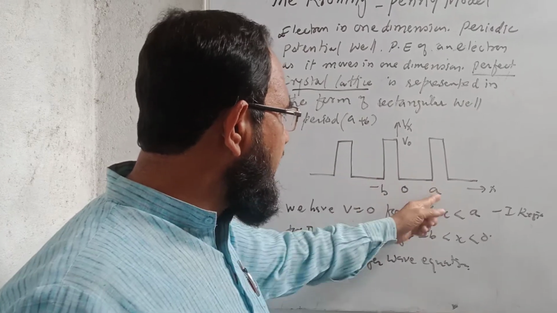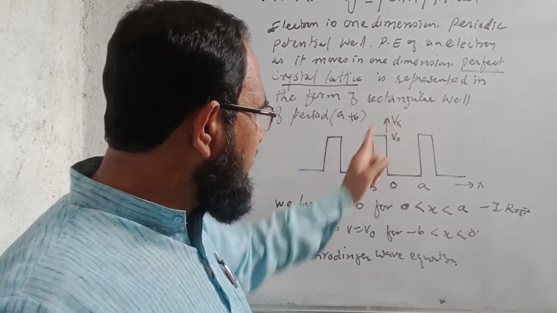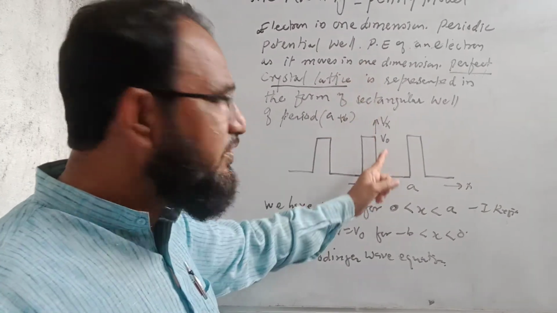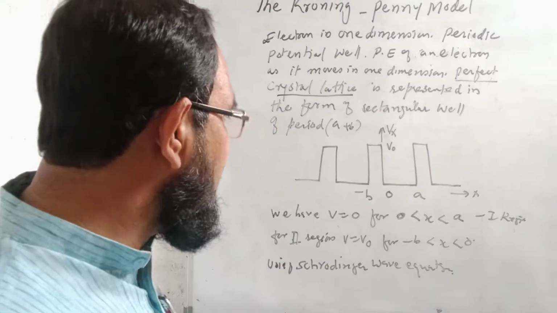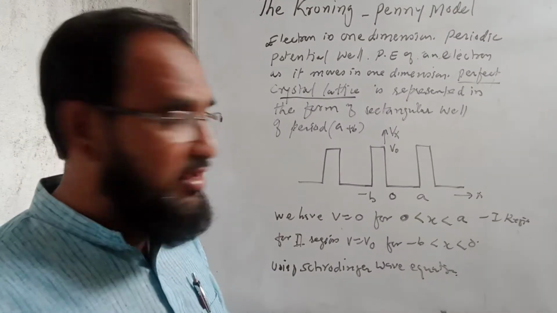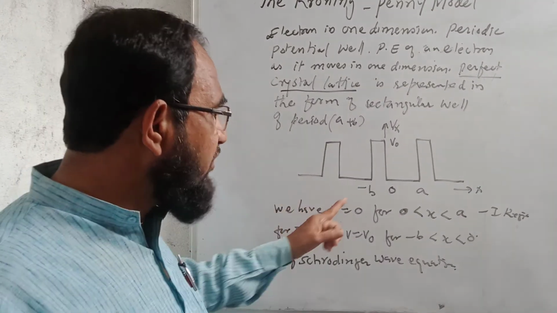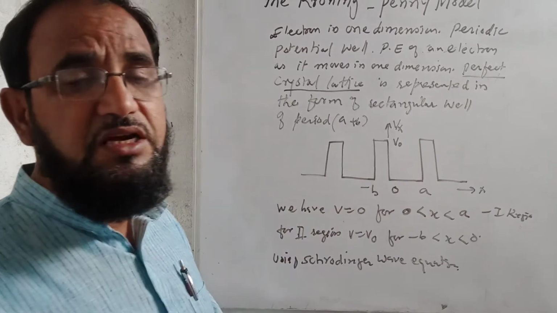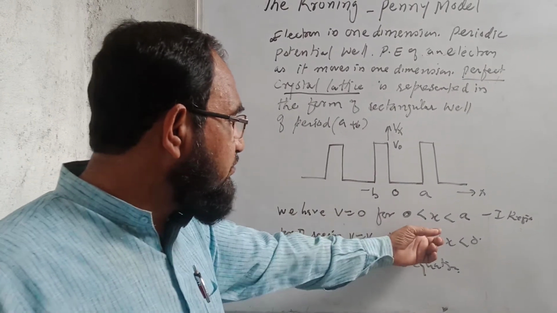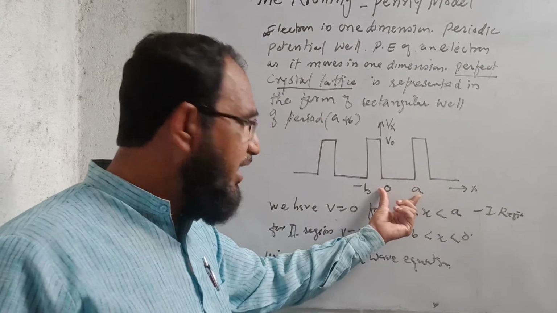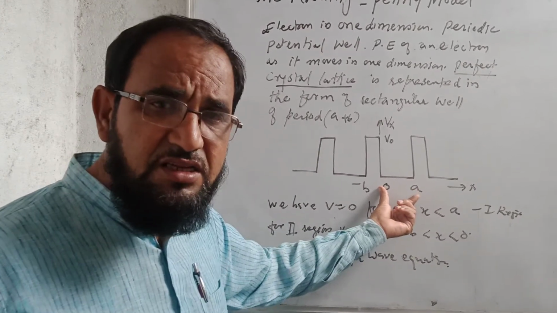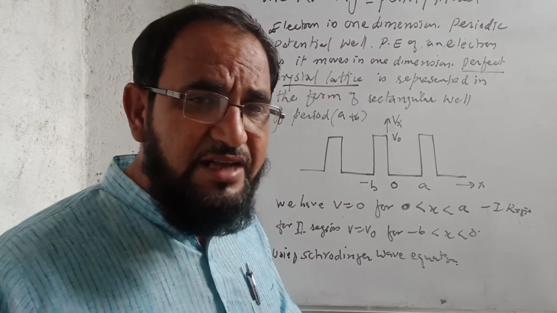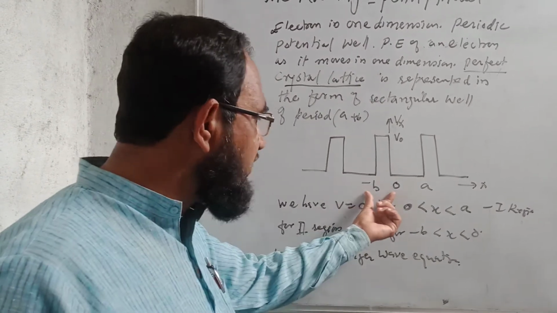So the period will be a plus b, and suppose this is along the x-axis and the potential along the y-axis with maximum potential of V0. It is called a potential well. So when we have the potential V equal to 0, it means that x is between 0 and a, the potential in this interval is 0. And when x is between 0 and minus b,